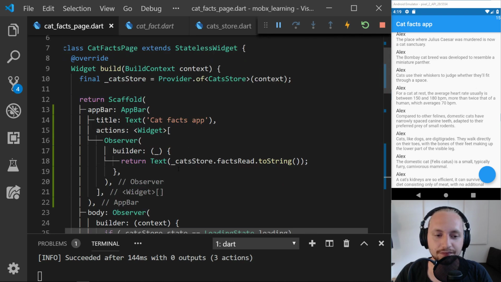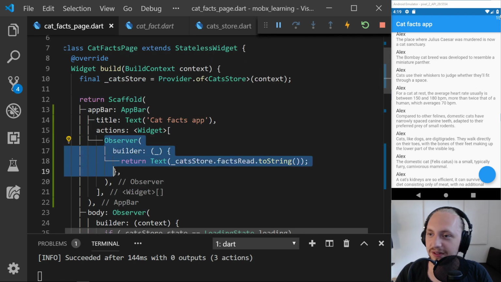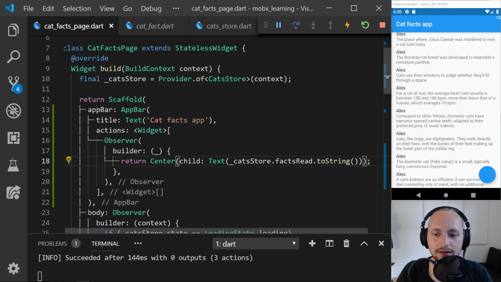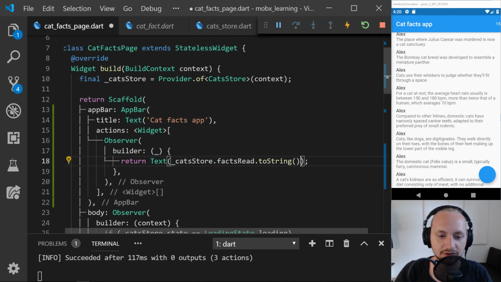I really want to make that a bit nicer. How can we make that one a bit nicer? What happens if we wrap this in a center? Okay, so that pushes it to the... That looks good though. We can maybe do something like this.